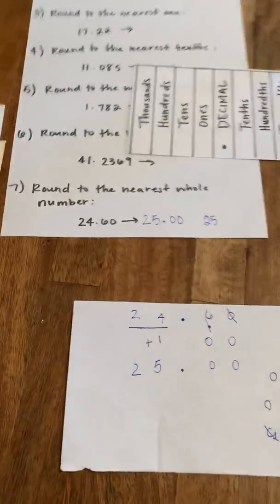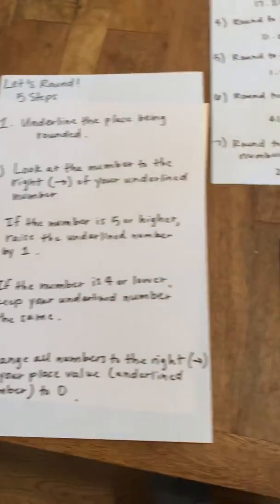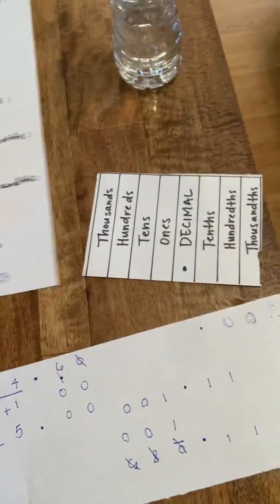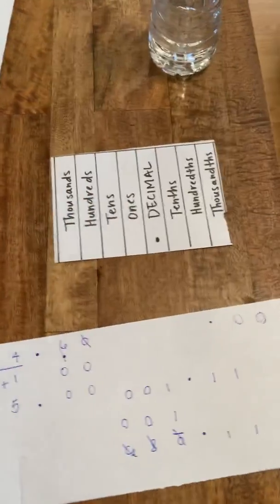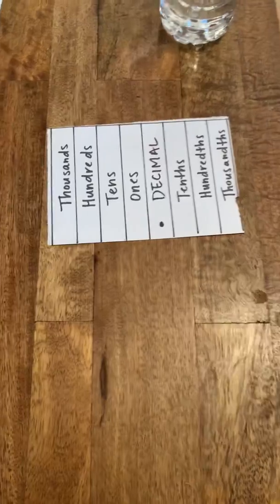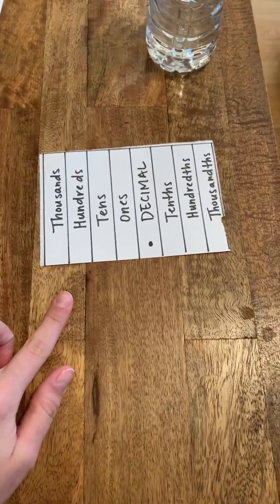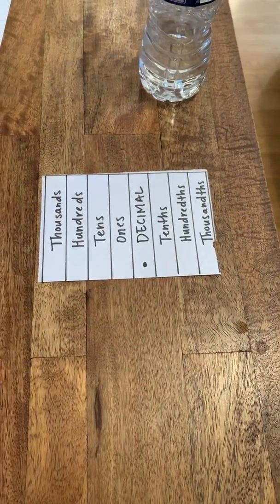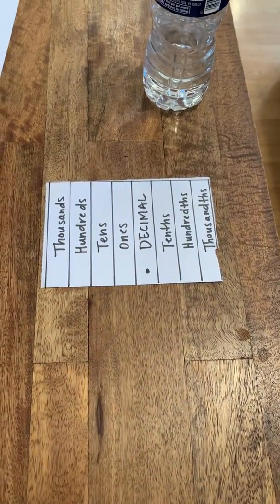Okay, so like I said, as you're working on these, follow your steps. They're posted in Google Classroom. If you need to make one of these yourself, there is a visual also in Google Classroom. If you have a printer, you can print it out. That way you don't have to create one yourself, but just use a ruler or something with a straight edge and you can make one for yourself.